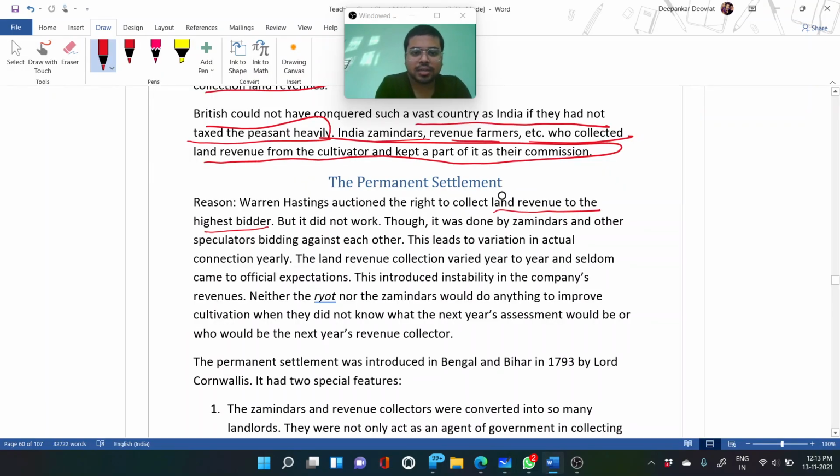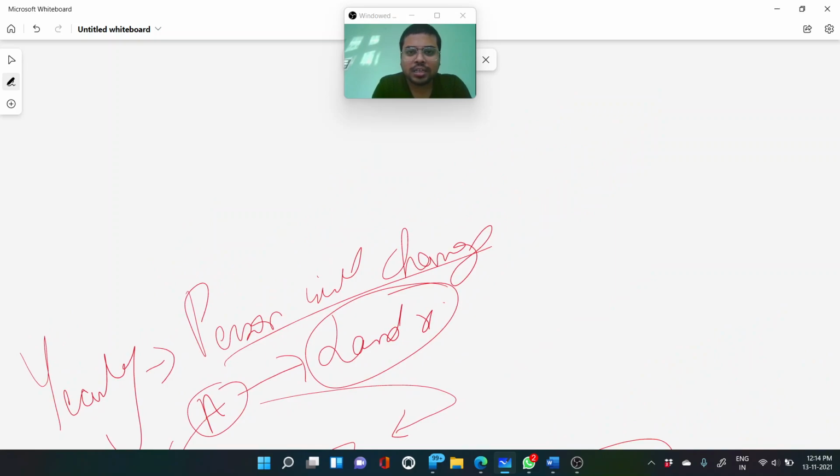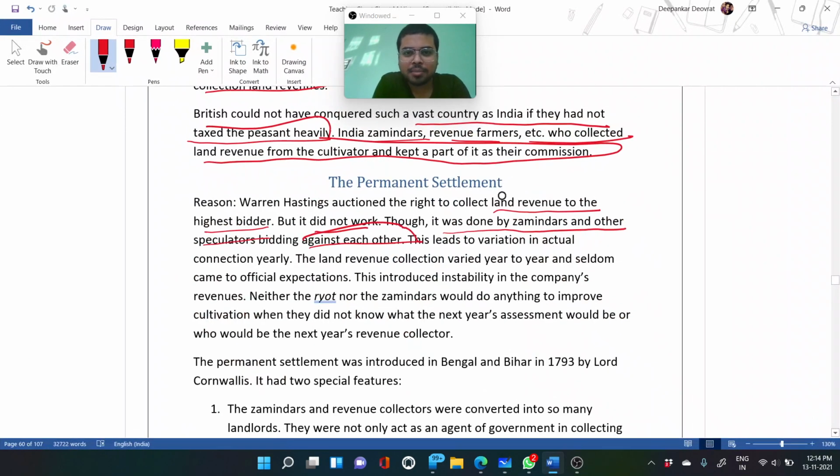So the same thing is mentioned here. It did not work. Why did it not work? Though it was done by zamindars and other speculators bidding against each other. Now the people who were bidding were known to each other. So it was like, next time I will bid, and the next time you will bid that much higher. So there was no surety. There was kind of corruption, something within themselves as well. So this leads to variation in the actual yearly collection.